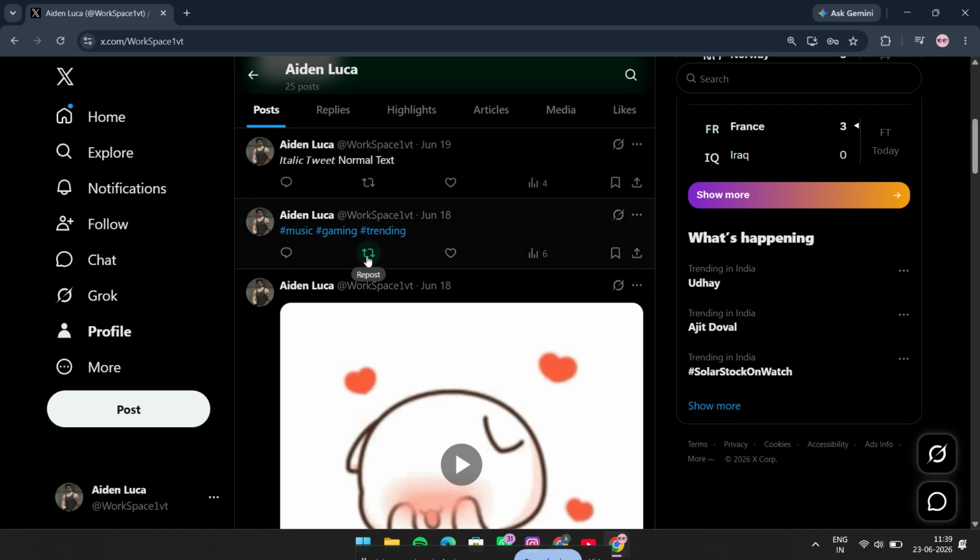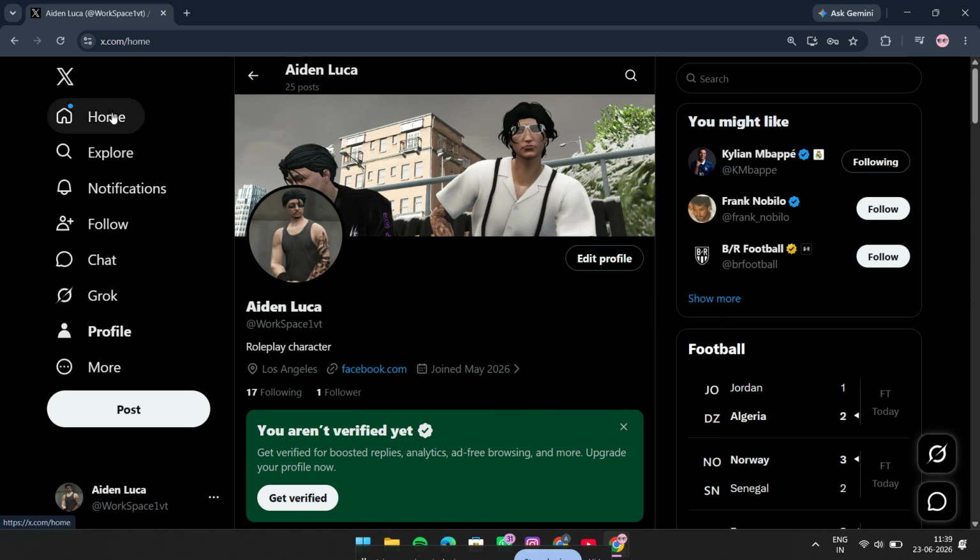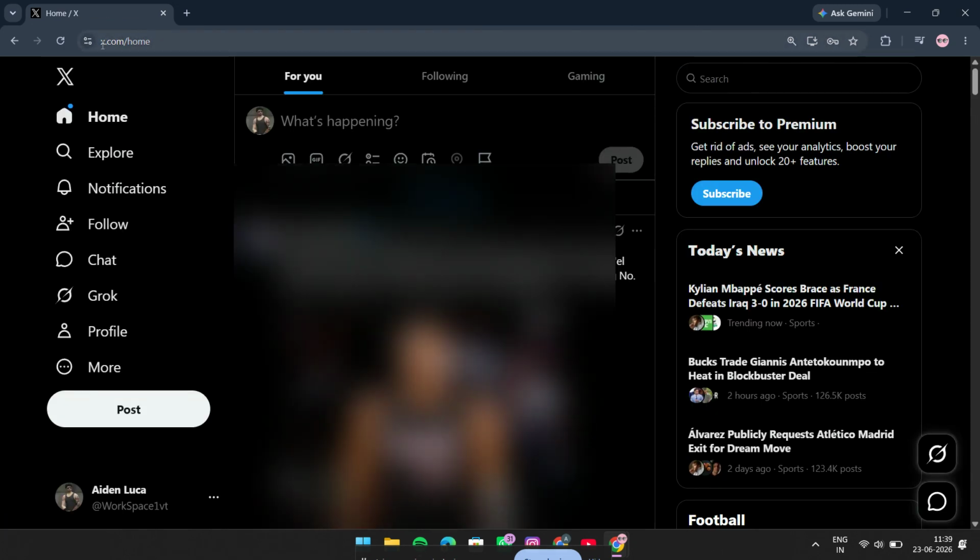And finally, the website is now hosted at X. That means when you go online, you'll use the X platform name instead of Twitter.